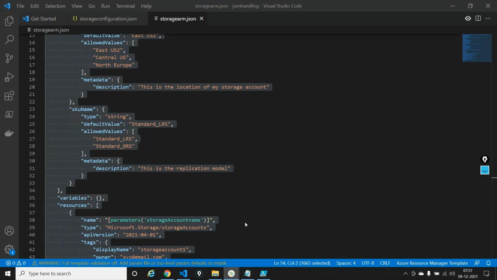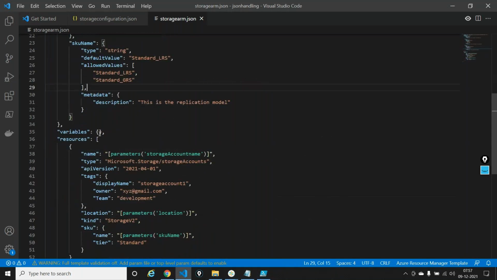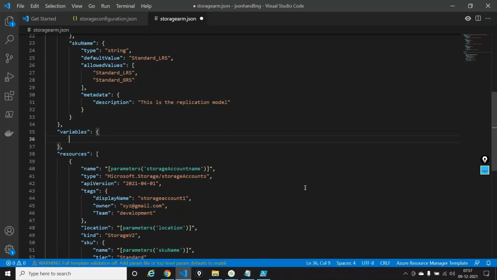Any more questions, guys? Yes, variables, right? So I will explain what variables are. To give you a hint on what variables are, let's say I don't want anyone to change the replication tier. I want this replication tier always to be LRS. Or let's say the kind of storage account should always be V2. Something that is not changeable is something that you can declare in variables. How do you declare a variable?